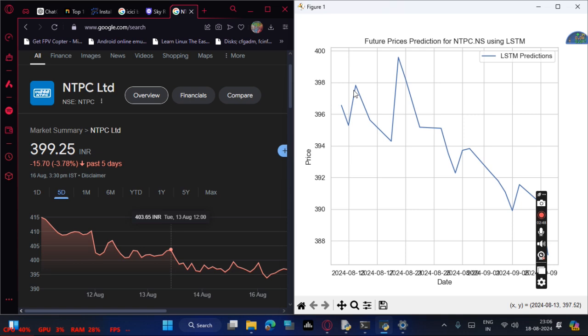So let's check here. 2024 8/13, around 397 it's showing. On 14th the stock remains the same. So let's check for 14th. It remains the same at 397, and on 16th, 395. So let's check on 16.